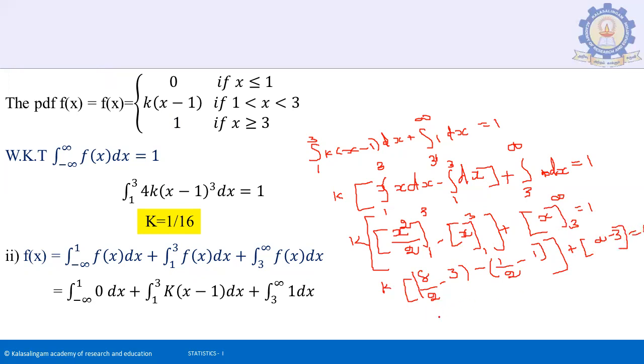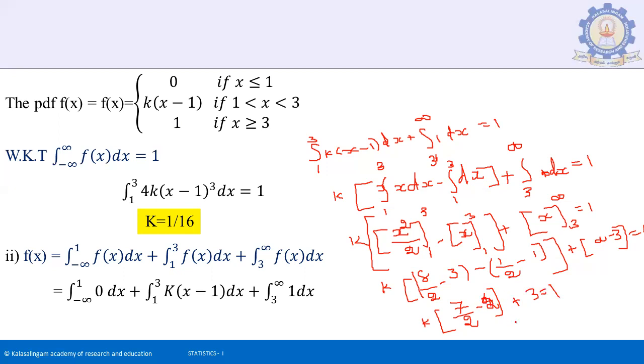If you take the LCM, you will get k times the bracket: 8 by 2 minus 2, plus 3, equal to 1.